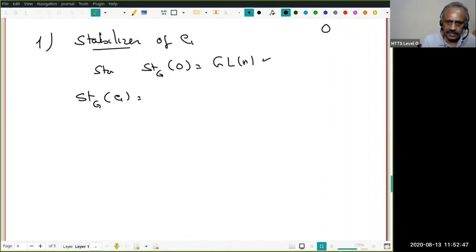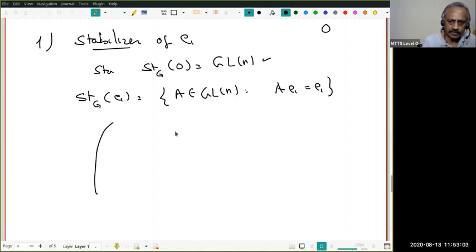So let's try to understand. What is this? This is the set of all A in GLn such that A E1 must be E1. But remember, A of E1 is the first column. It must be 1, 0, 0, 0. And the first row will be some vector, call it A12, ..., A1n, and the rest will be something, star.